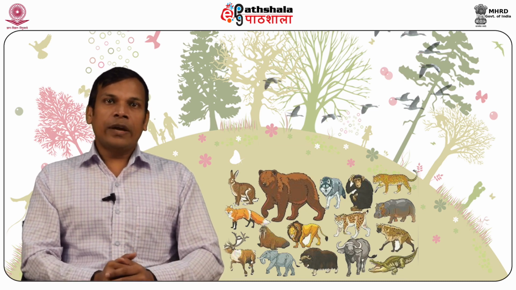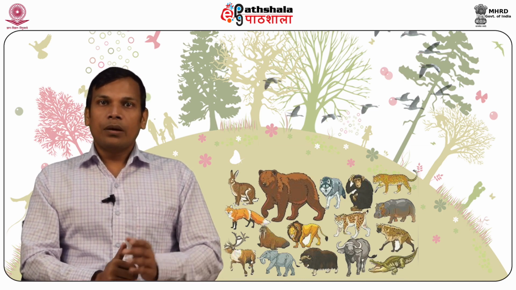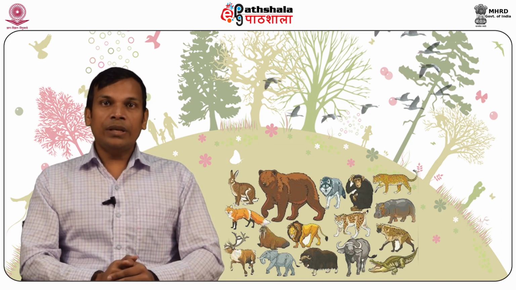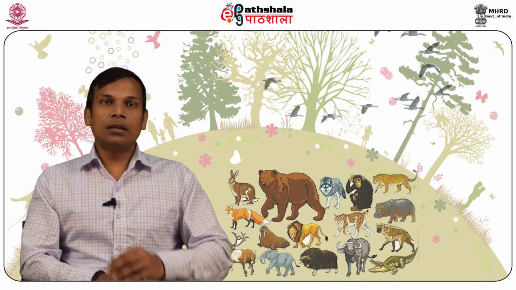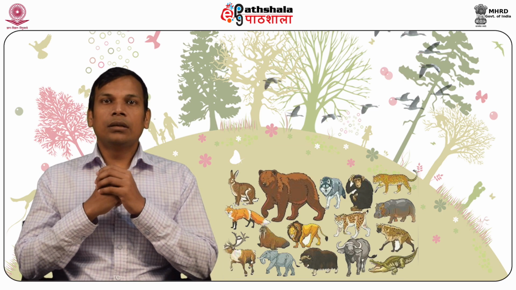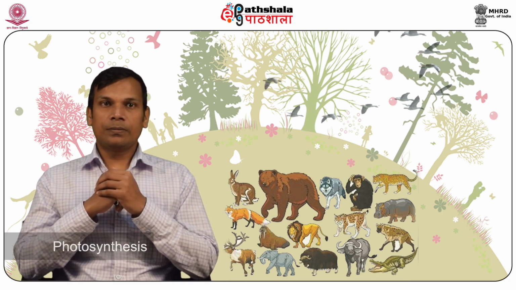Some denitrifying bacteria convert nitrates into molecular nitrogen under anaerobic conditions, which is released into the atmosphere and the cycle continues.